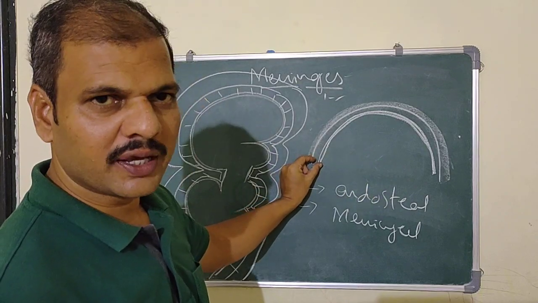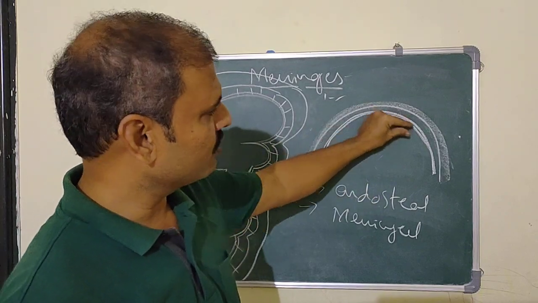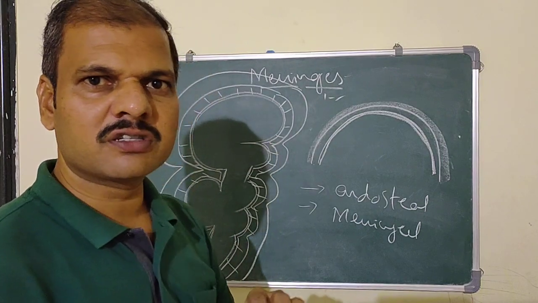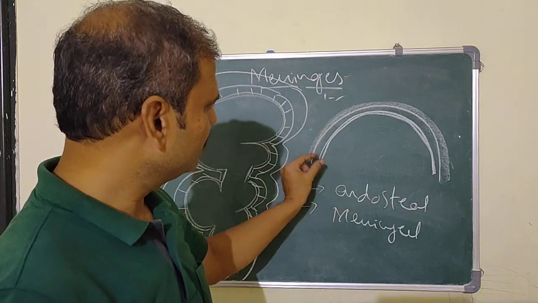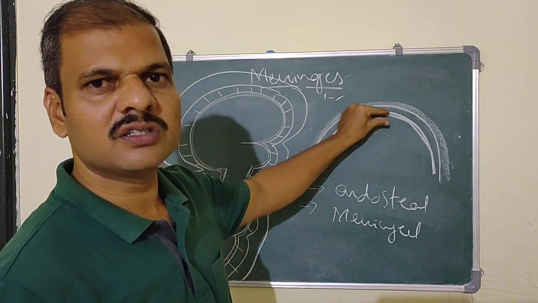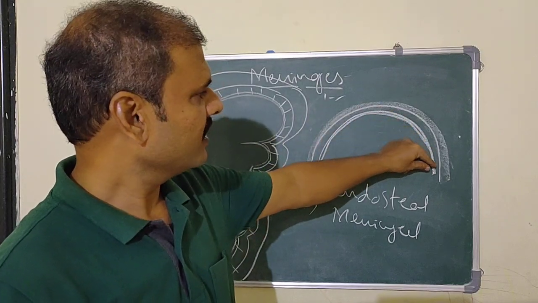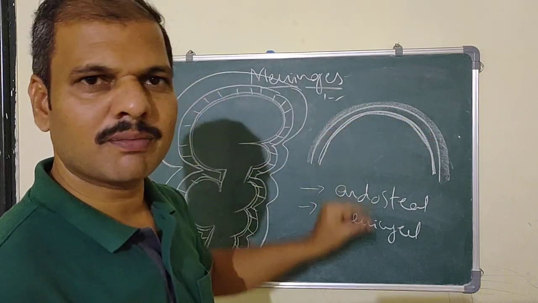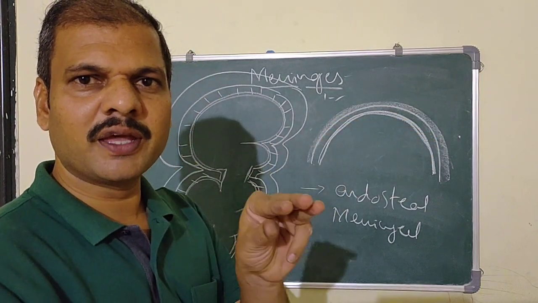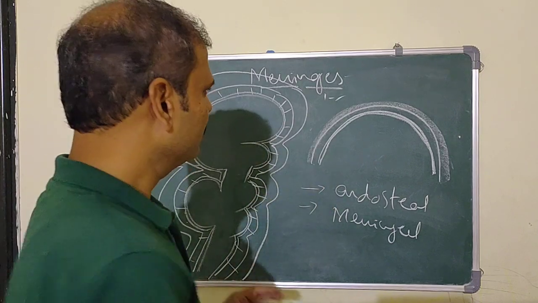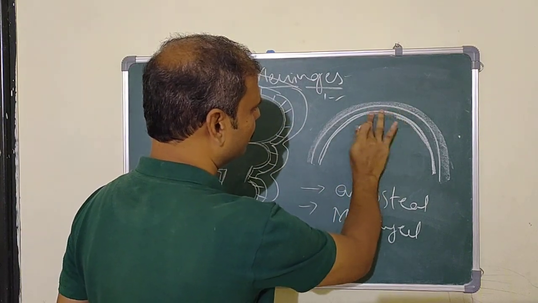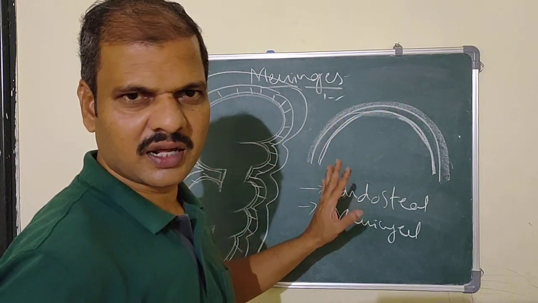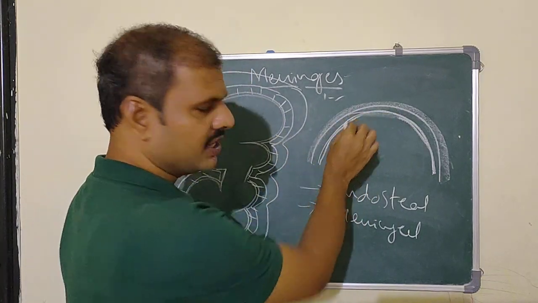So these are the two layers, and they are very closely associated, but in some areas, the union of these two may have a gap formation. So how will it be? Here we can see this is the endosteal layer, that is clear, and this is the meningeal layer.